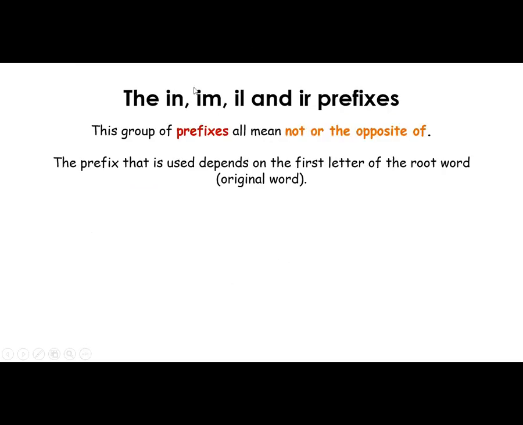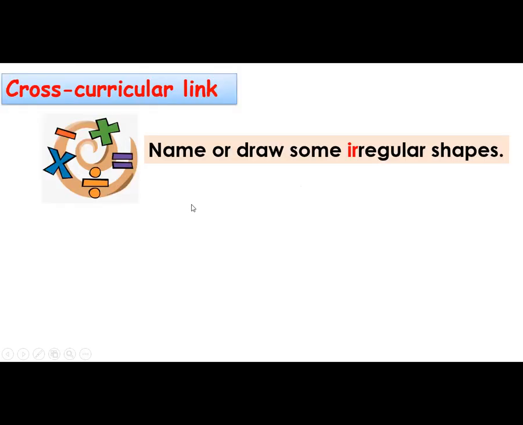Here we have some prefixes like in, im, il, and ir. This group of prefixes all mean not, or the opposite of. Okay, Dana, so they give us the opposite meaning. The prefix that is used depends on the first letter of the root word. So we can identify whether it is in or im or il or ir according to the first letter.